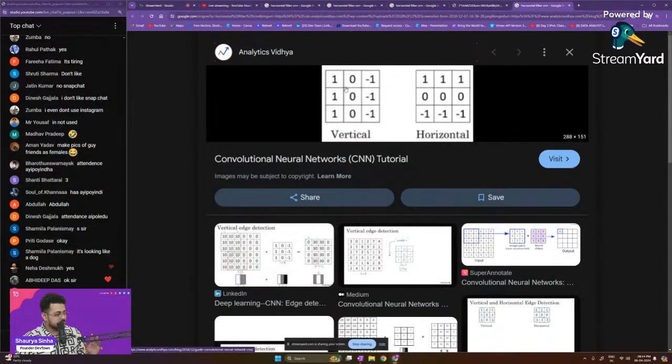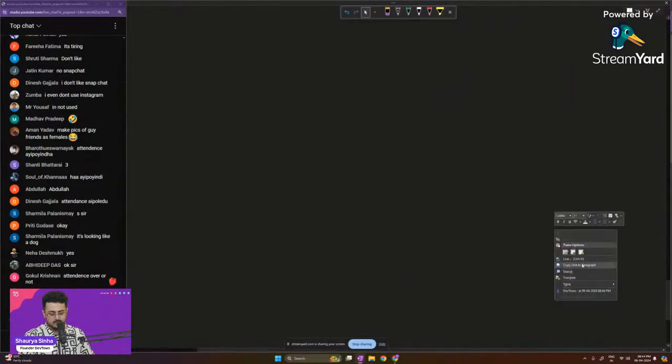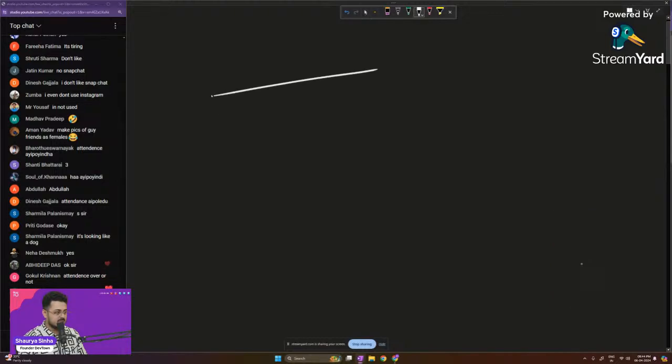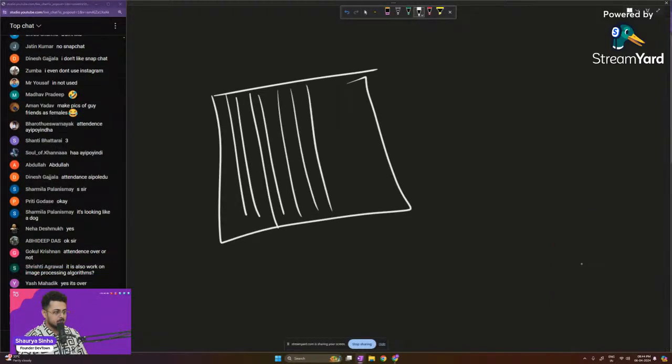You guys know matrix multiplication, right? That is something I'm not going to teach. So you take up the image. Let's assume this is our image, with a lot of different pixels. You take your filter and place it right over here.